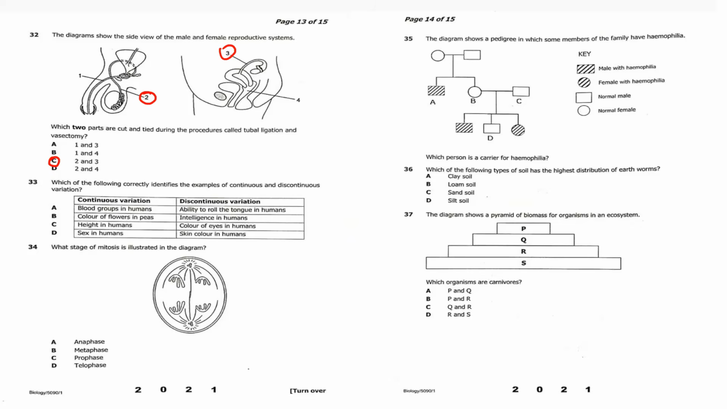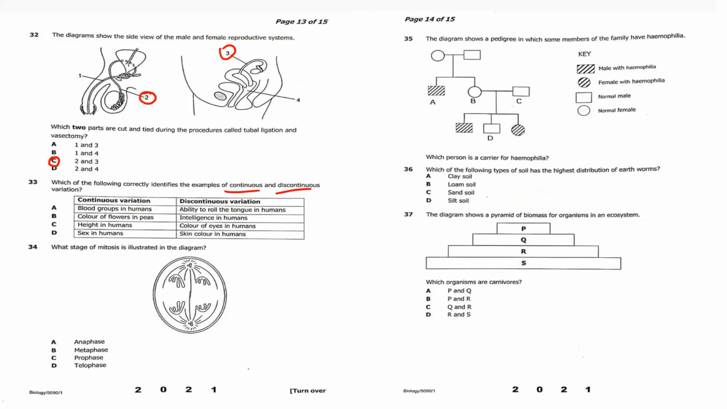Which of the following correctly identifies the example of continuous and discontinuous variation? We've done quite a number of these, and as you go through, you'll be able to study and see the answers, because some of the answers or functions of something you'll be coming across for the first time. So which one is the continuous?